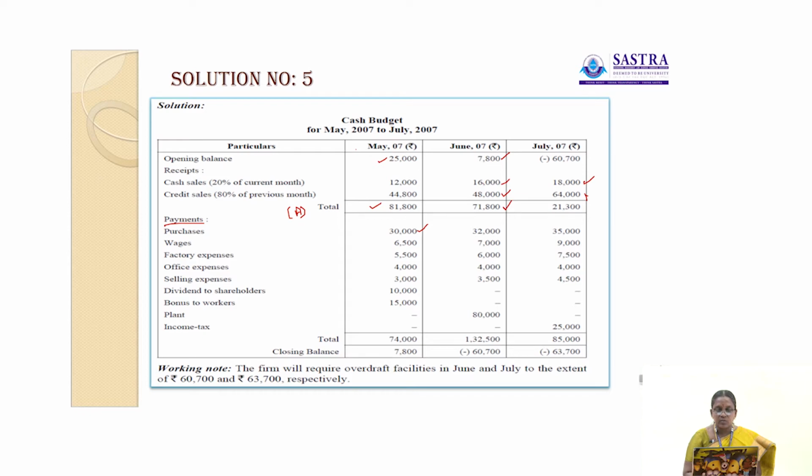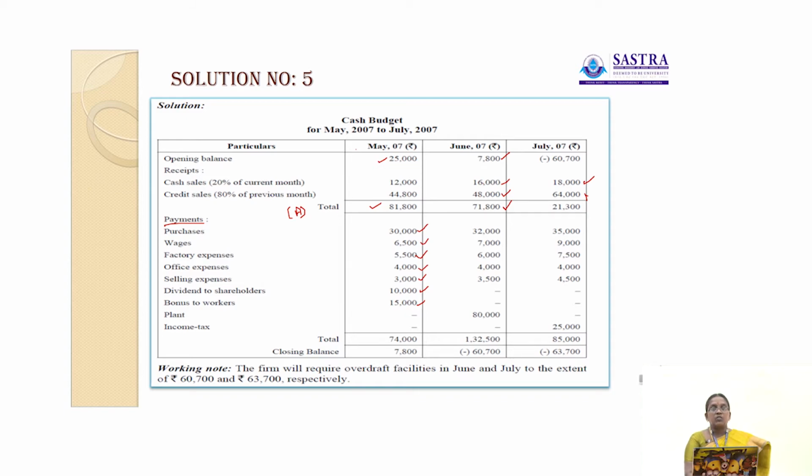Purchases rupees 30,000, wages 6,500, factory expenses 5,500, office expenses 4,000, selling expenses 3,000, dividend to shareholders 10,000, bonus to workers 15,000.